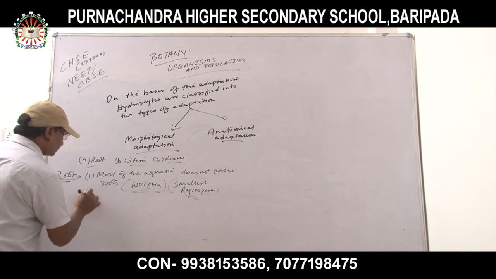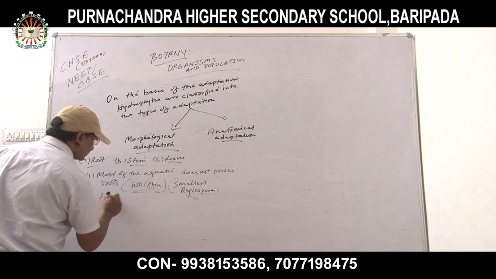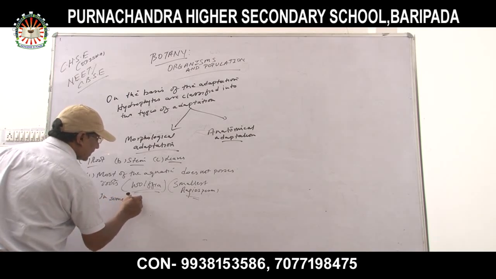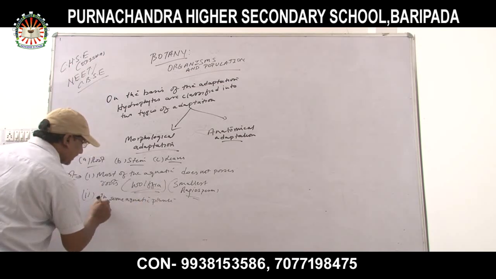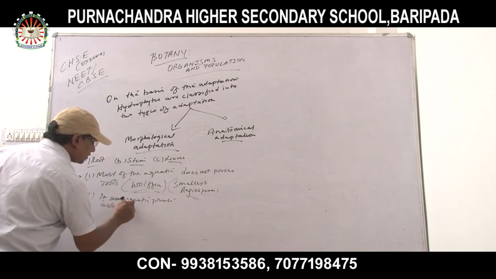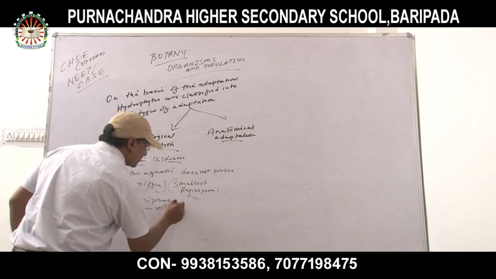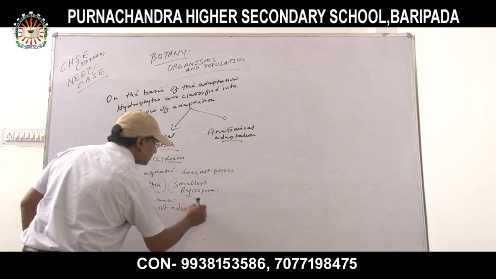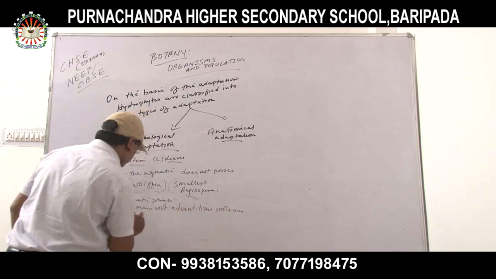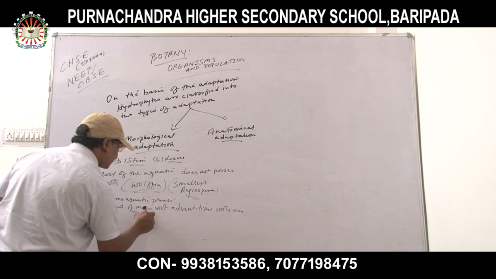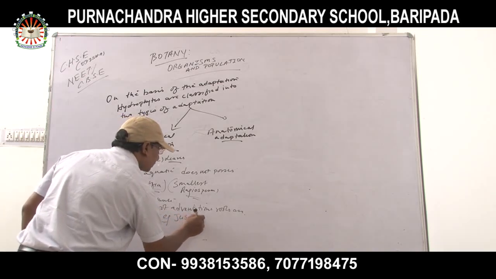Number 2. In some aquatic plants, instead of the main root, adventitious roots are present. Example, Jussiaea.